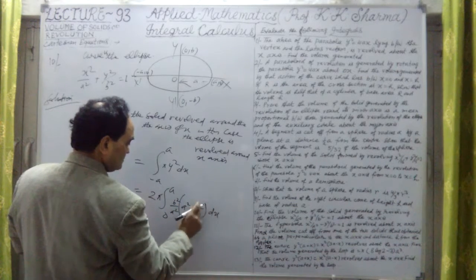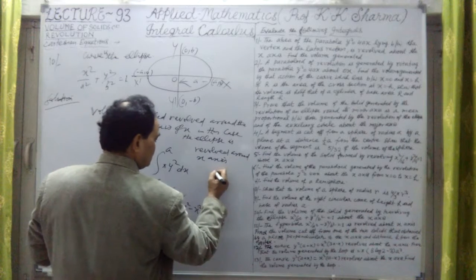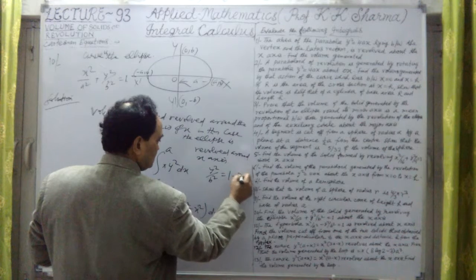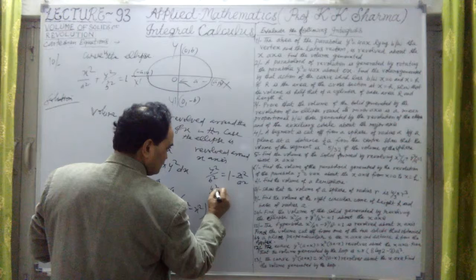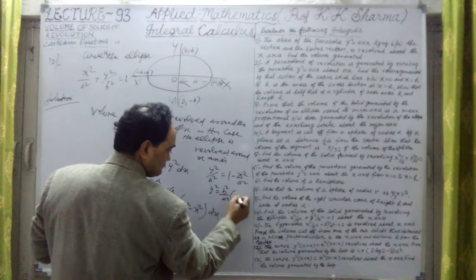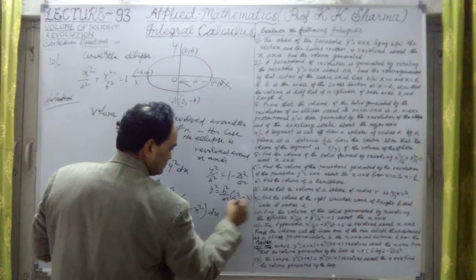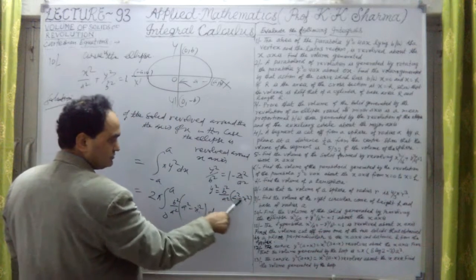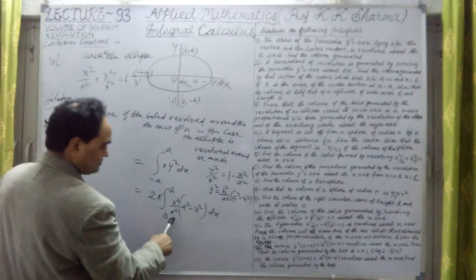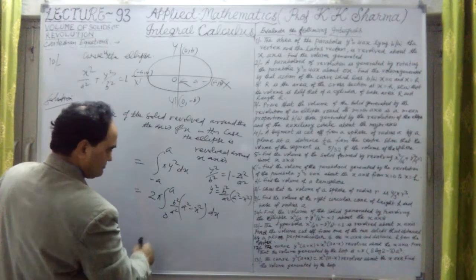We substitute this value here: twice pi into b square upon a square into a square minus x square dx.